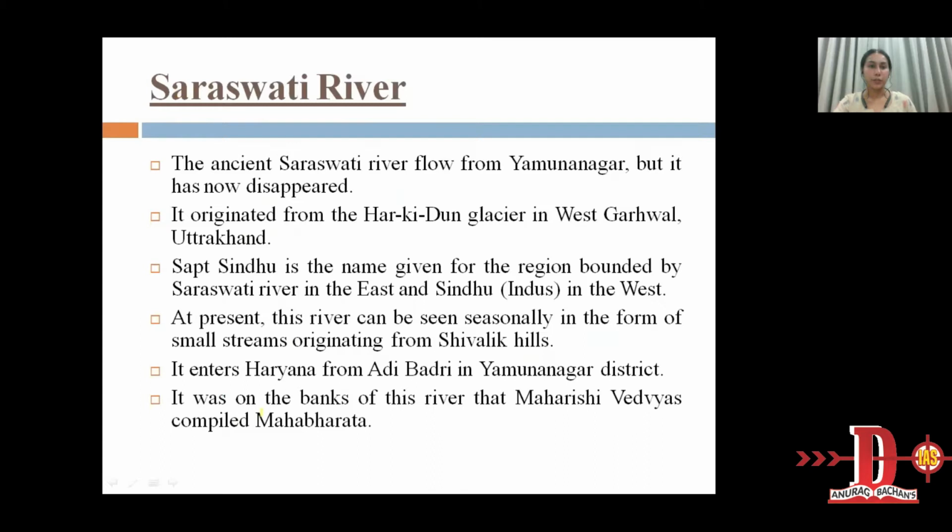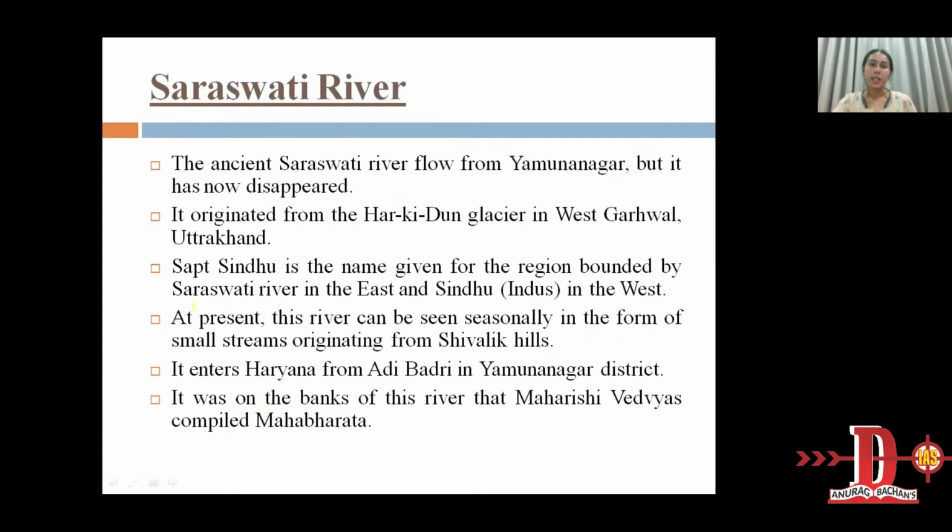Next is the Saraswati River. The ancient Saraswati River flows from Yamunanagar, but it has now disappeared. So the ancient Saraswati River is not to be found now. It originated from the Har Ki Dun Glacier in West Garhwal in Uttarakhand state.